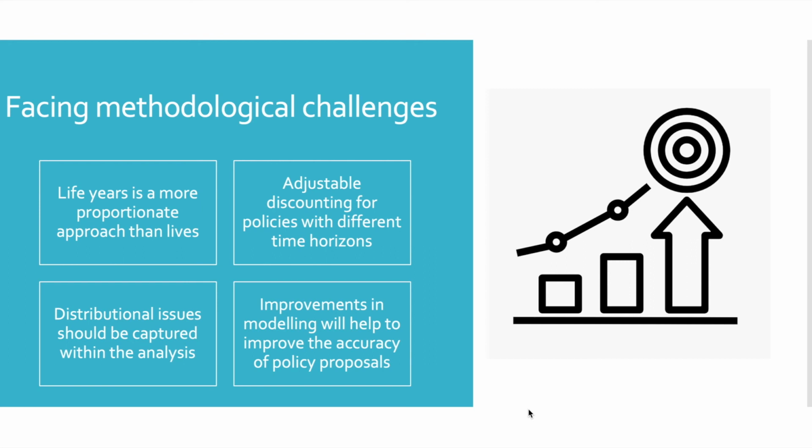Third, we think that, where possible, distributional concerns should be captured within the empirical analysis. Where this is not possible, qualitative analysis on distributional effects should help to sway close calls in favour of marginalised groups in society. Lastly, current models rely on a number of large assumptions, but as the models and evidence improve, the policy proposals will become more accurate.